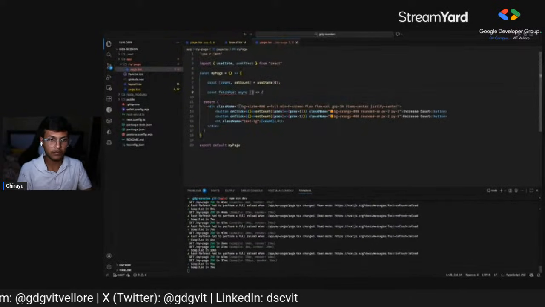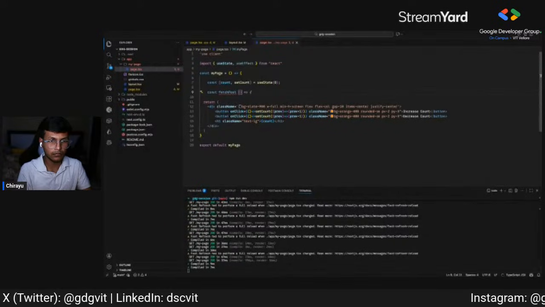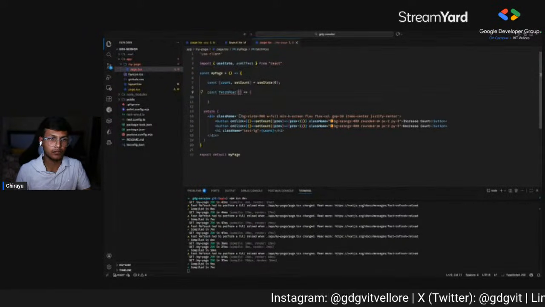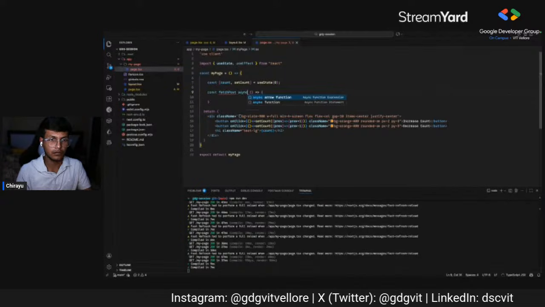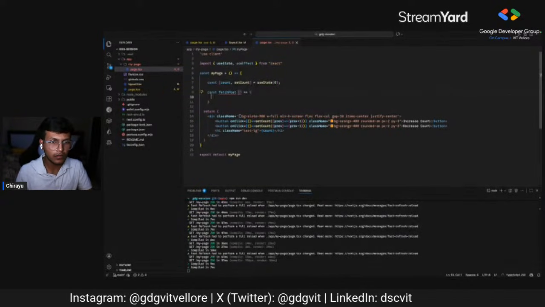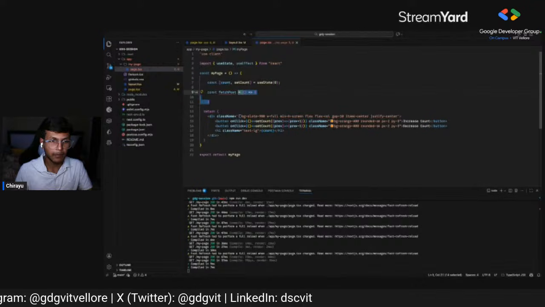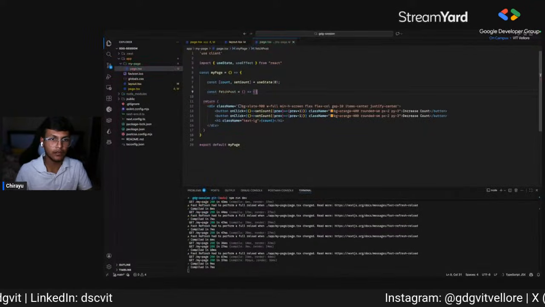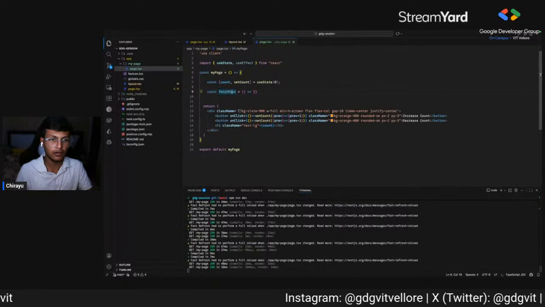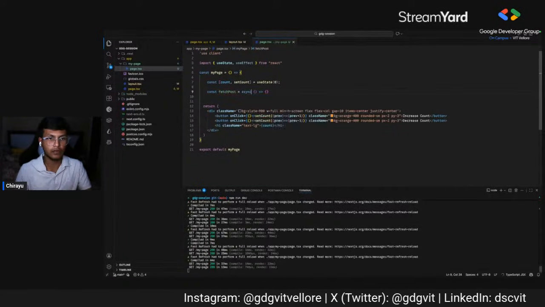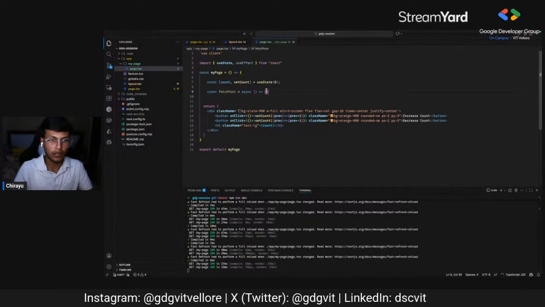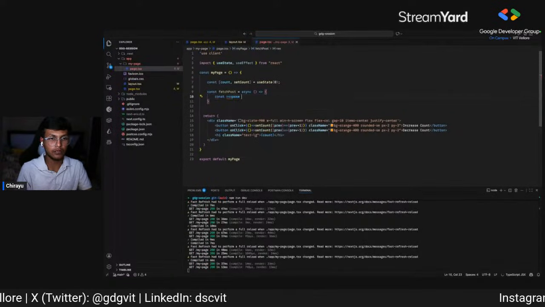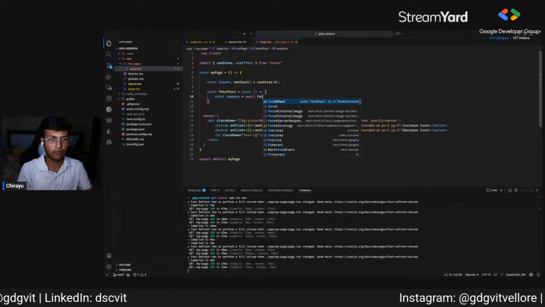An asynchronous function. Sorry, my bad. This is a normal function, and if I write async here, this will be created as an asynchronous function. And what we'll do is, we'll write constant response equal to await fetch.